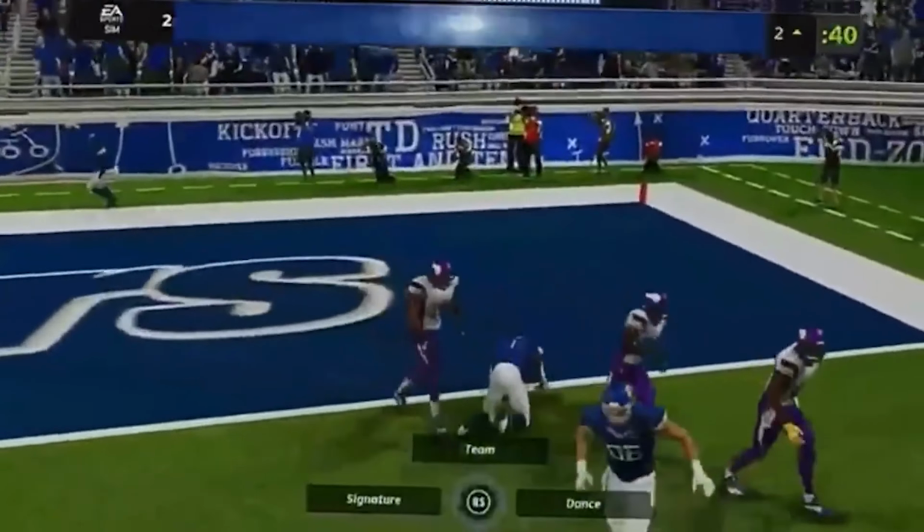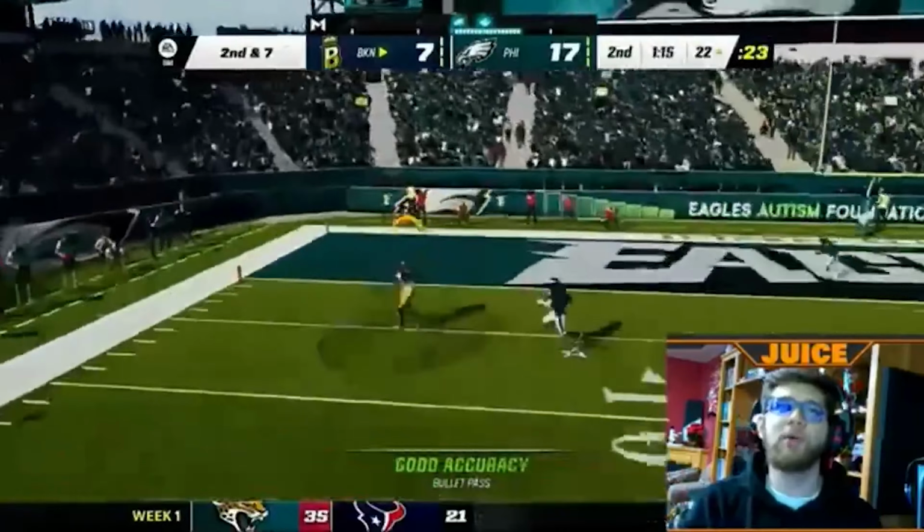Oh, Ja'Marr Chase with the dive. Because Garrett Wilson's wide open. Garrett Wilson, touchdown Barrett.